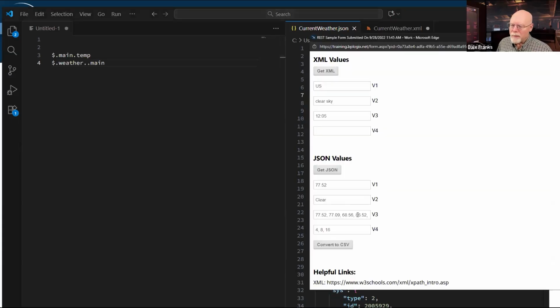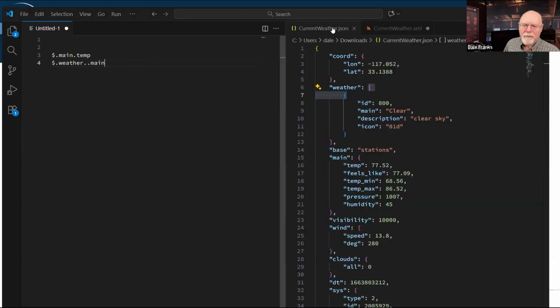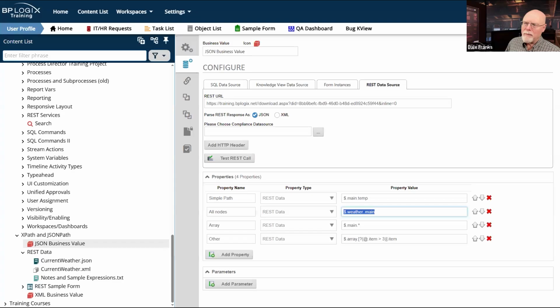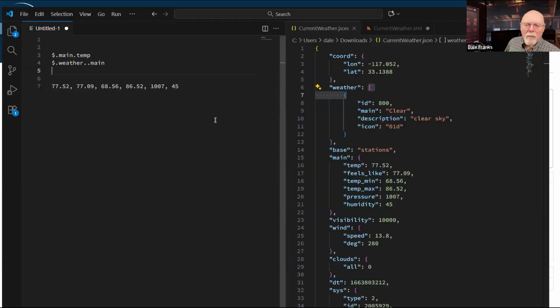For our third field, we're getting all of this data here. So what is all of this data that we are getting there? In fact, let's go ahead and copy all of this data and let's drop her in here. So I'm getting all of this data. What exactly is it that I am getting? Well, according to my business value, I am asking for a wildcard. So my JSON path expression here is using a wildcard, just as we did with XML.